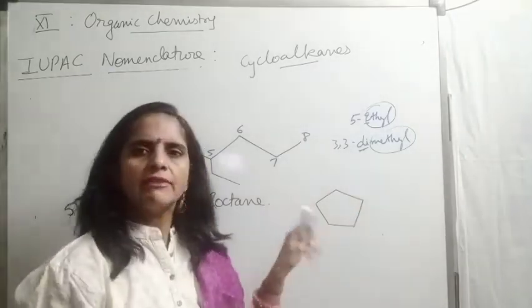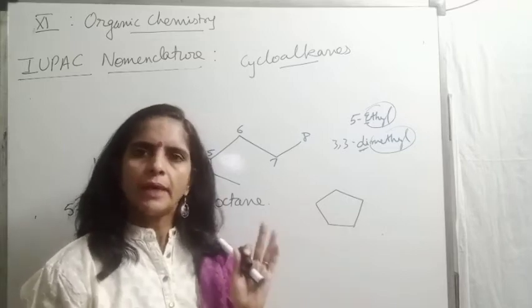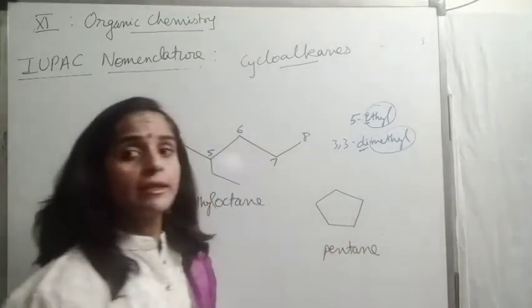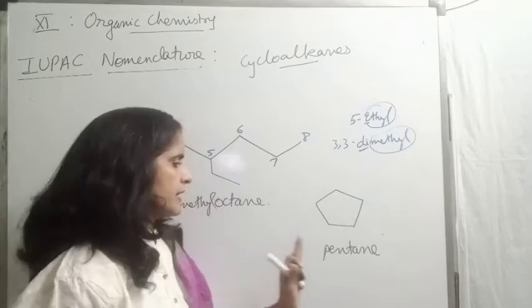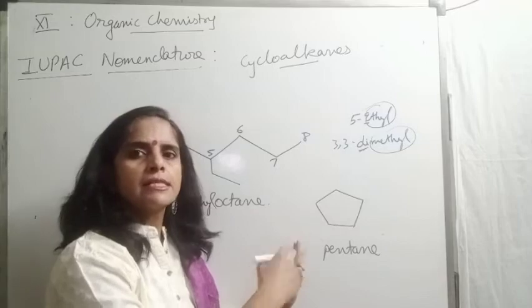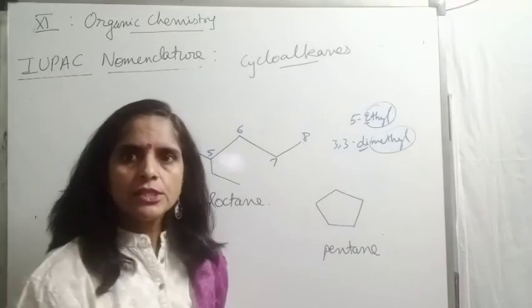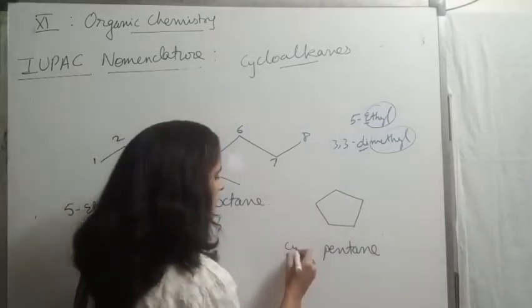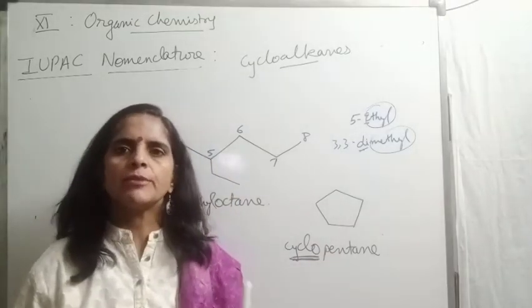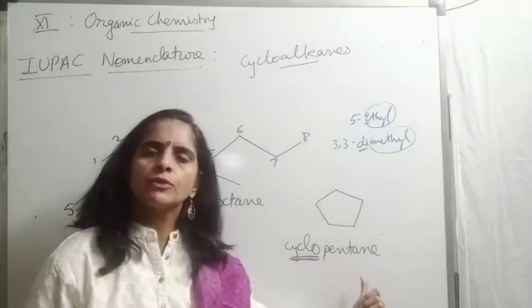It's a 5 carbon chain. For 5 carbon, word root is pent. Single bond, pentane. Means without any confusion this compound is also pentane. But now here we write a primary prefix, that is just before pentane. Prefix means before the chain, suffix after the chain. If cyclic compounds are there, closed chains are there, we use the prefix cyclo. Only this one new rule is introduced, all other rules remain the same.